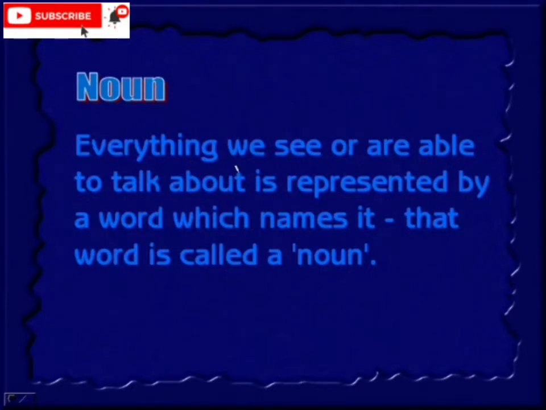Everything we see or are able to talk about is represented by a word which names it. That word is called a noun. So you can see the different definition here. If you want to talk about something, you need to have a particular name which names it. That particular word which names it is called a noun. For example, let's say book. Book is a noun. Let's say watch. That is a noun. Video. So this is a noun again.